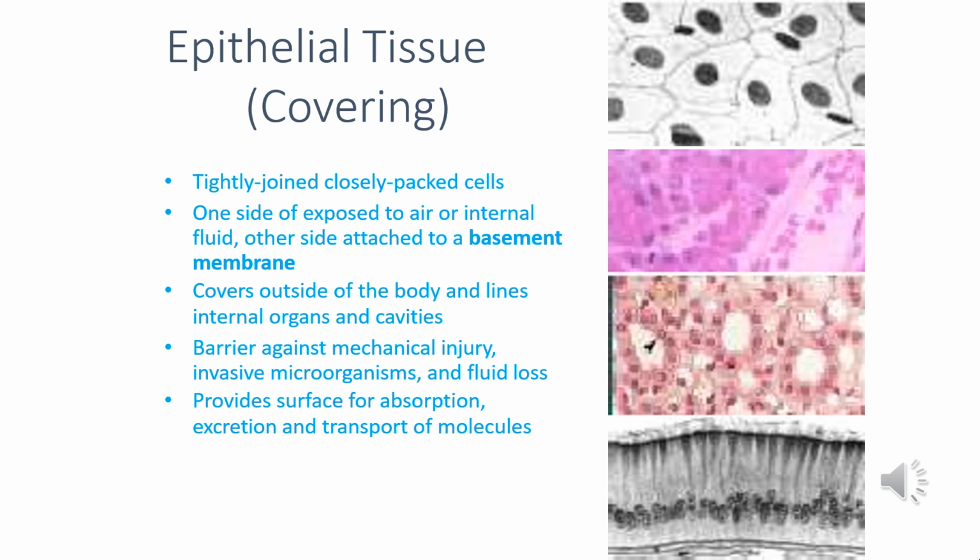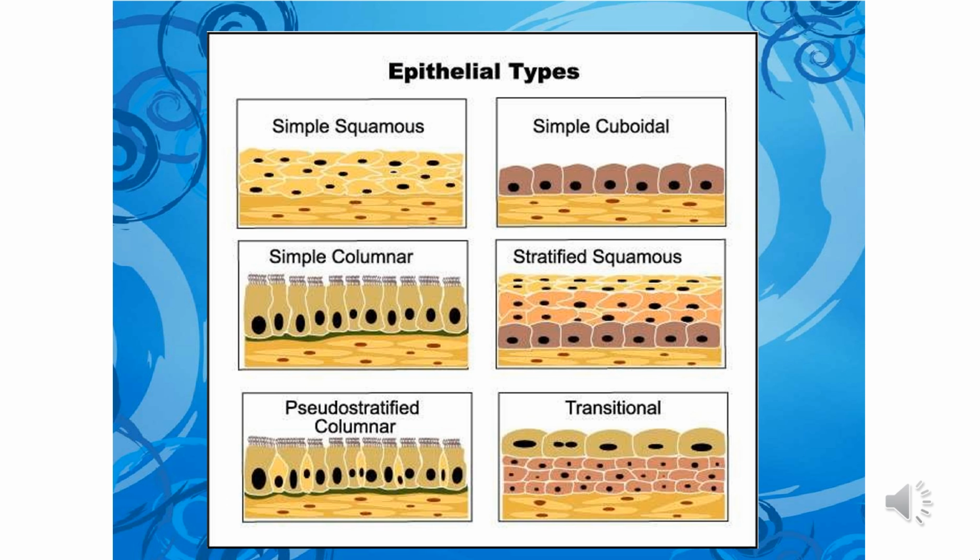The different types are squamous, stratified, columnar, cuboidal, and ciliated epithelium. It covers the outside of the body and lines internal organs and cavities, forms a barrier against mechanical injury, invasive microorganisms, and fluid loss, and provides a surface for absorption, excretion, and transport of molecules.